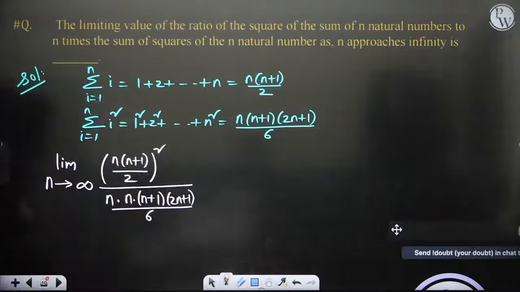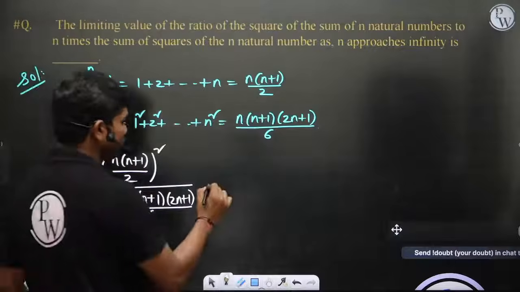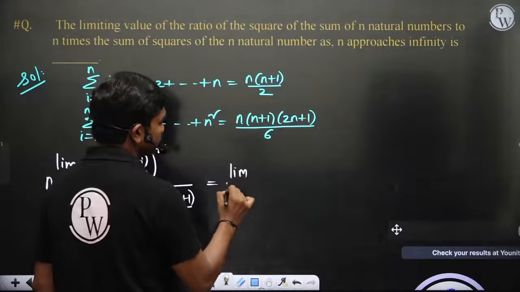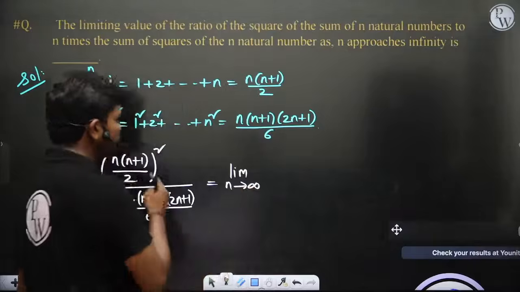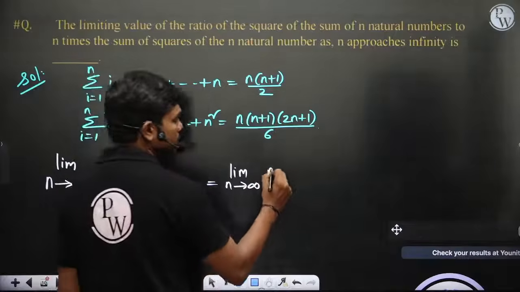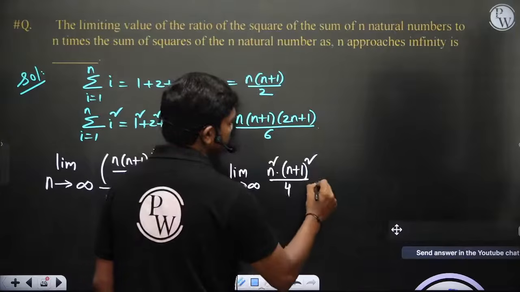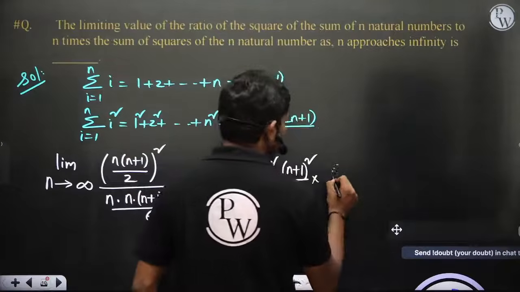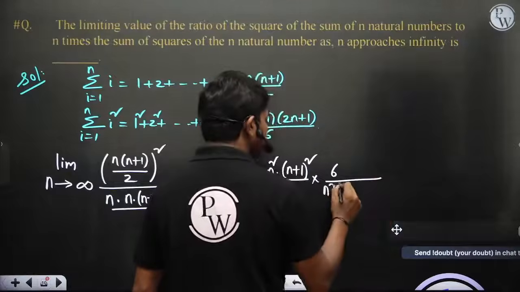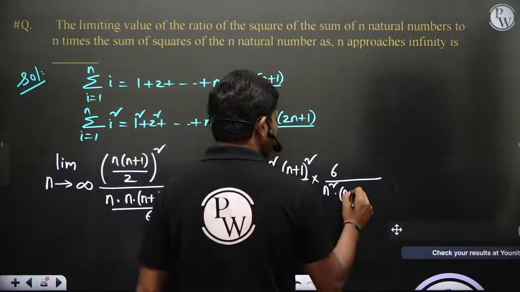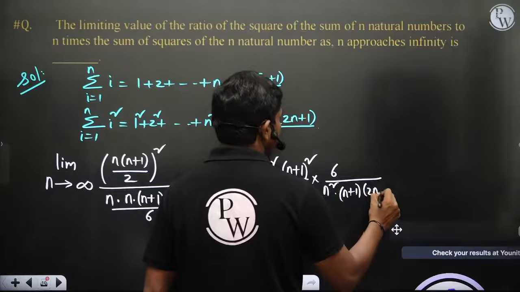So you have to simplify this limit, that's it. Limit n tends to infinity, it's a fraction, so you can simplify: n square into n plus 1 whole square by 4, and you can flip the other one, because if you are multiplying, 6 by n square, since n into n gives n square, n plus 1 into 2n plus 1.